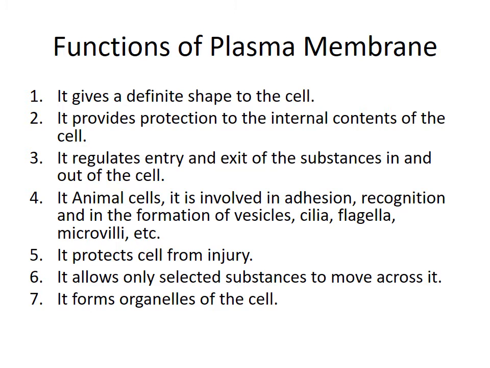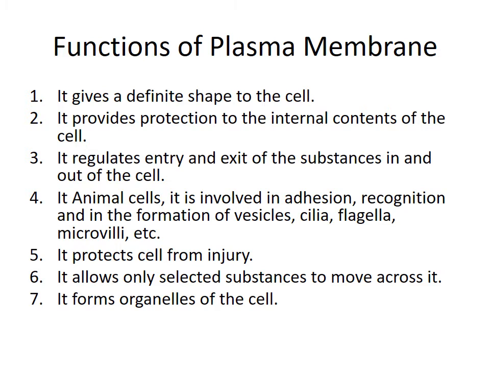Even one cell membrane is attached with another cell membrane by adhesion, right? In animal cells, as we know, no cell wall is there, only the cell membrane. So one cell is attached with another cell through the plasma membrane only.